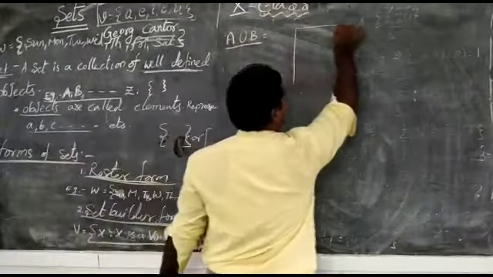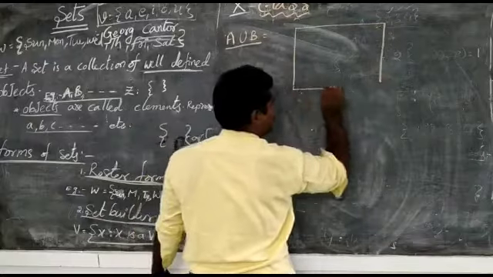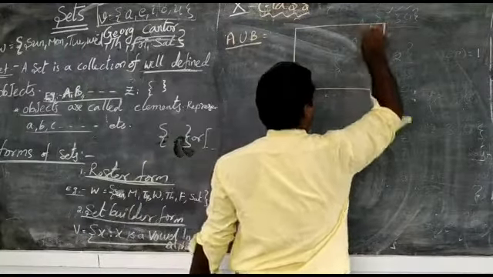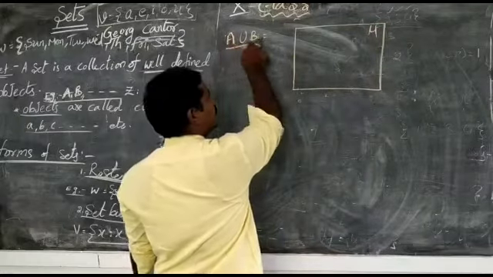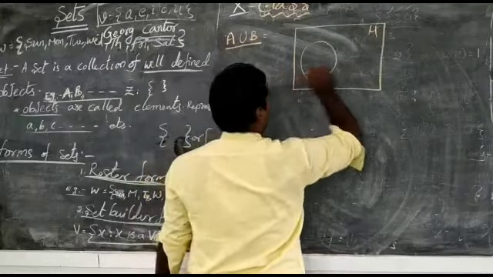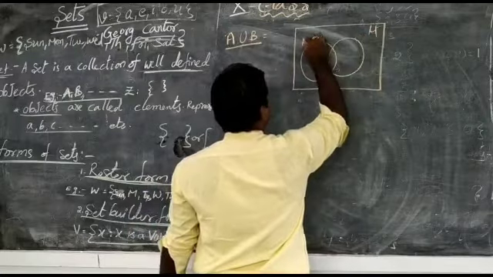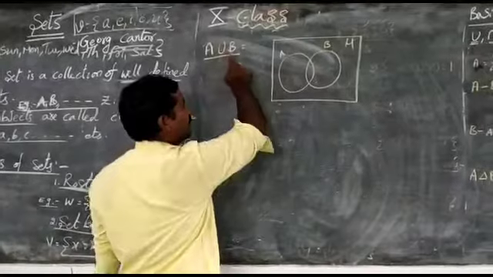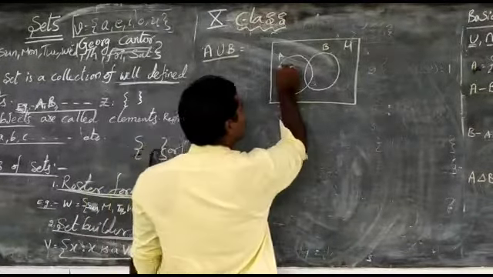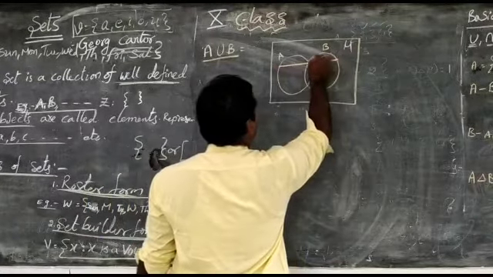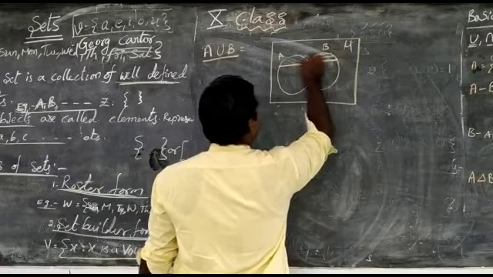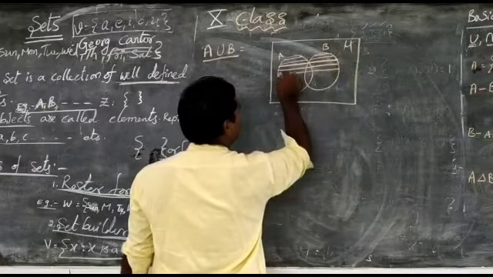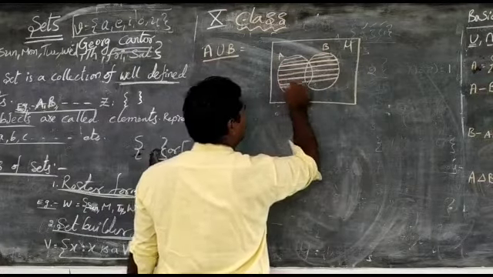Now I will take a universal set. Universal set is represented by a rectangular box. This is a universal set. Now I am taking two sets, A and B. Both are identical circles and we want A union B, which means shade A and B.